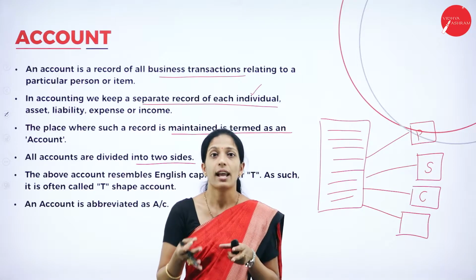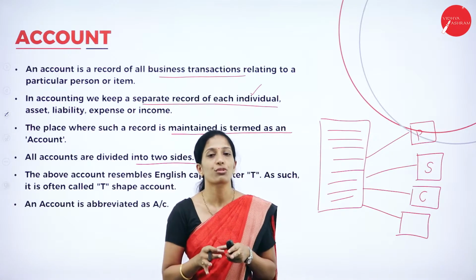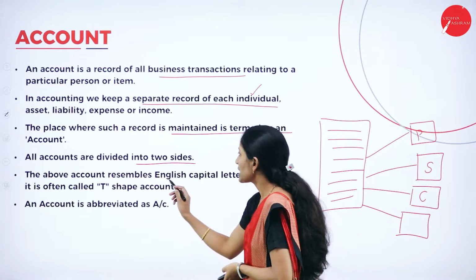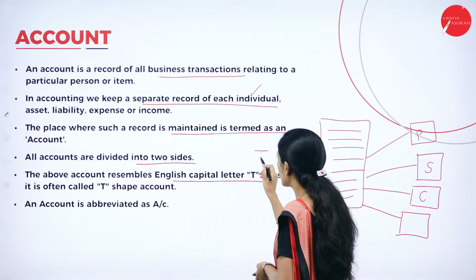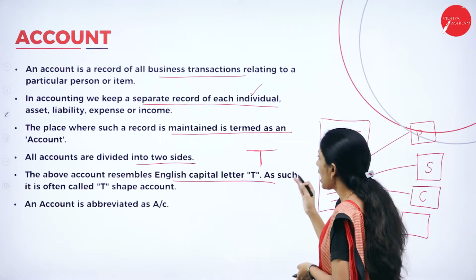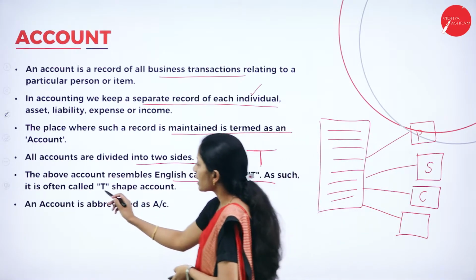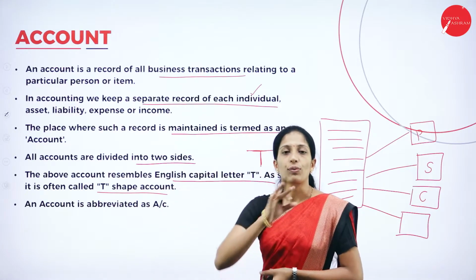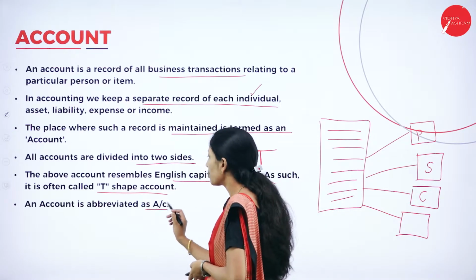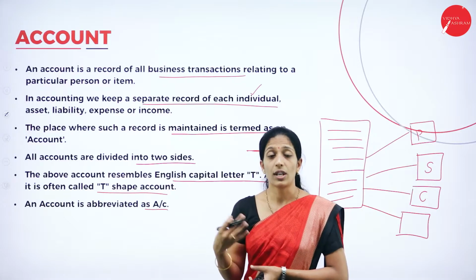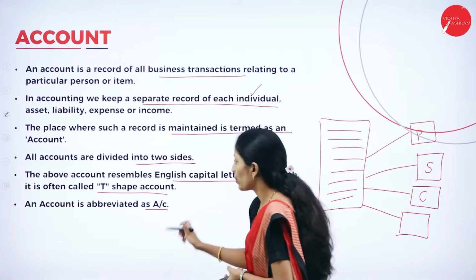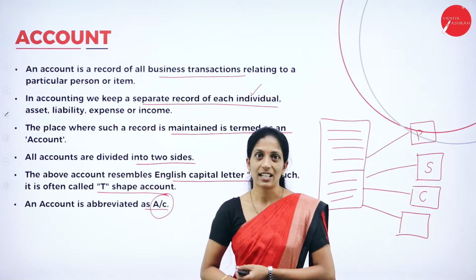All accounts are divided into two sides. I'll show how this account has been divided. It has been divided into two types: one is the debit side and the other is the credit side. The account resembles the English capital letter T. So here the account will be in the form of the letter T. As such, it is often called a T-shape account. An account is abbreviated as A/C. So we are not going to write account in full; instead, we will write it in the form of A/C.